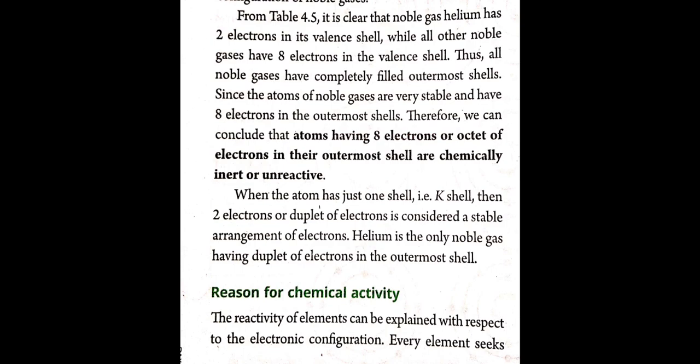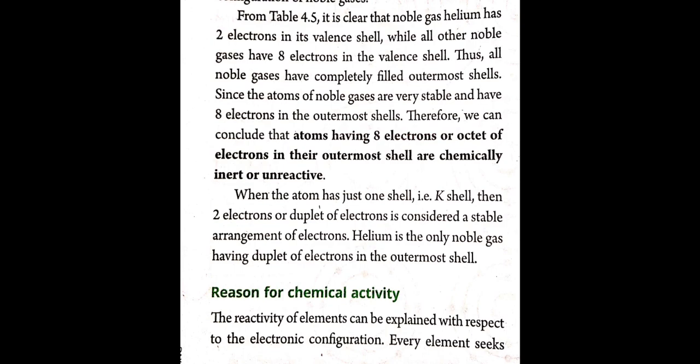So we can conclude that atoms having 8 electrons, or an octet of electrons, in their outermost shell are chemically inert or unreactive. When the atom has just one shell, that is the K shell, then 2 electrons, or a duplet, is considered a stable arrangement of electrons. So helium is the only noble gas having a duplet of electrons in the outermost shell.